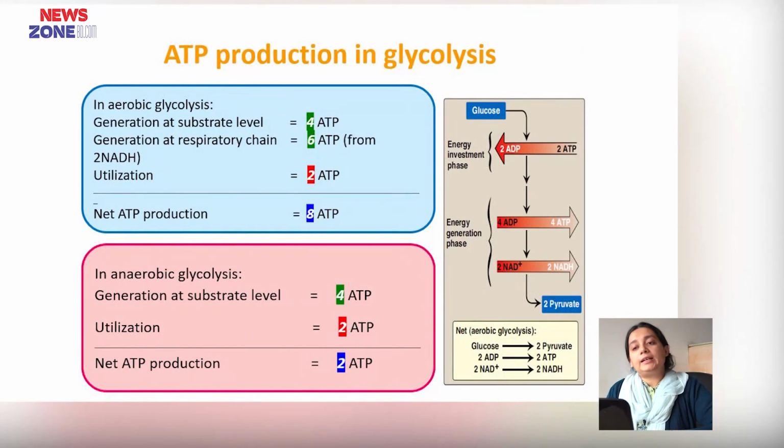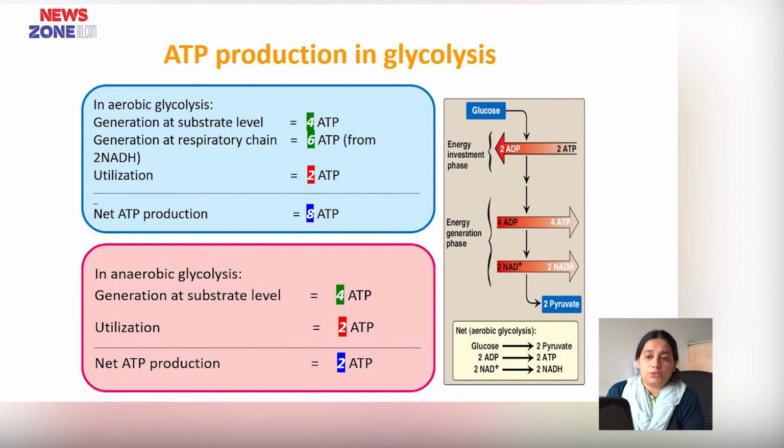Now, the total ATP produced in glycolysis differs in aerobic and anaerobic conditions. In aerobic glycolysis, substrate level ATP synthesized is 4, and in the respiratory chain ATP synthesized is 5, or sometimes 6, and ATP utilized is 2.